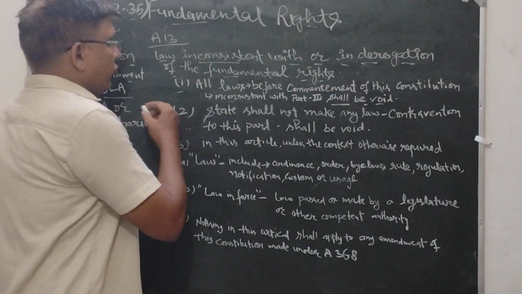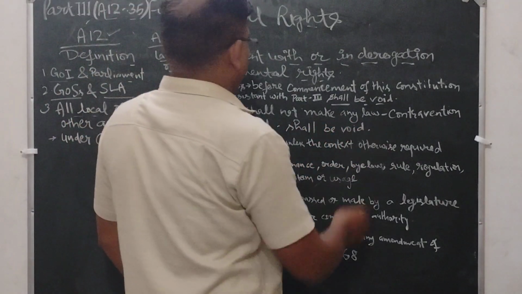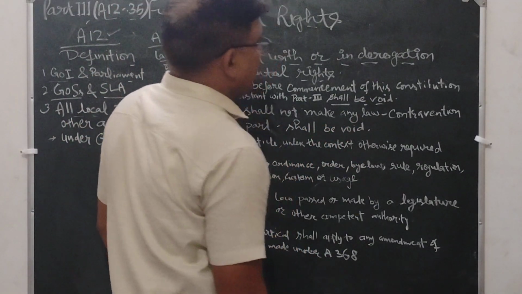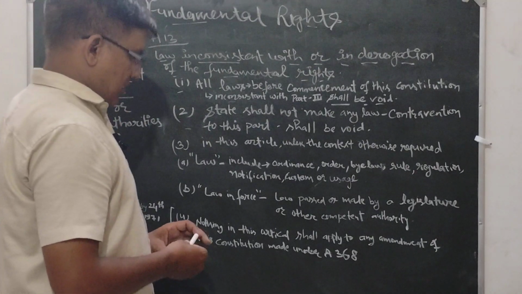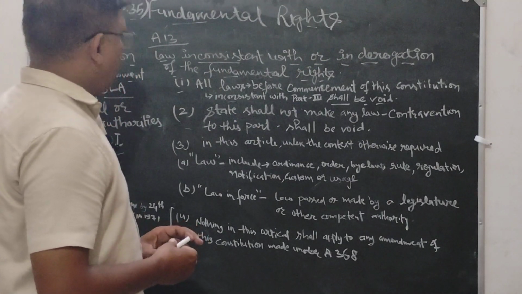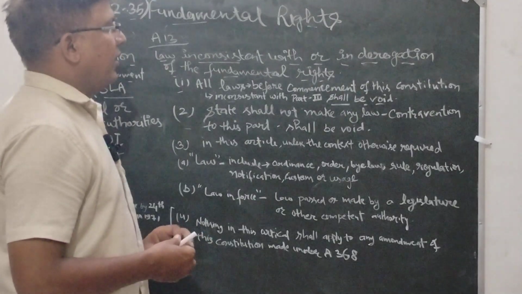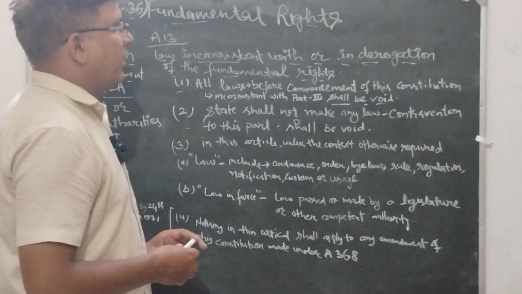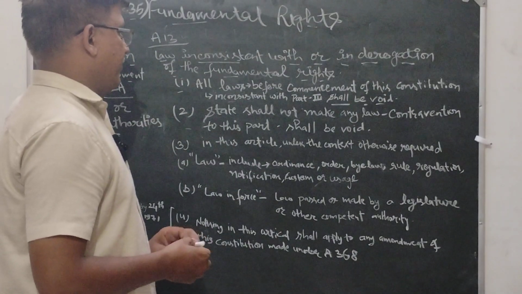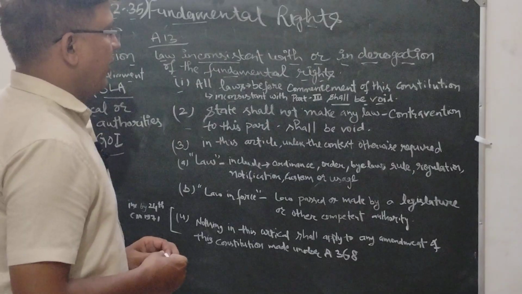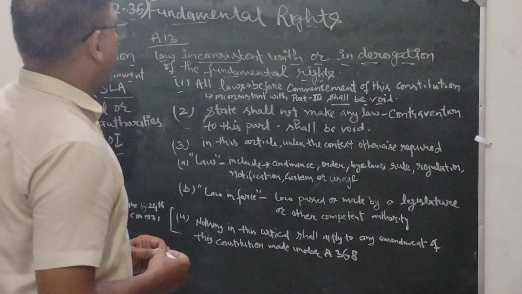Article 13 clause 2 states the state shall not make any law that is in contravention to this part, and it shall be void. Article 13 tells us if a state makes a law that is in contravention to Part 3, it shall be void. First of all, state has no authority to make such laws that are in contravention to Part 3 of the Indian Constitution.